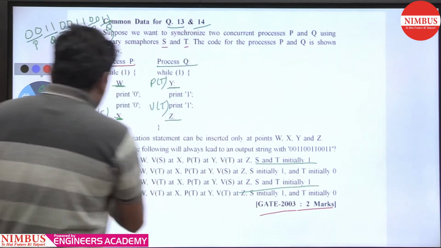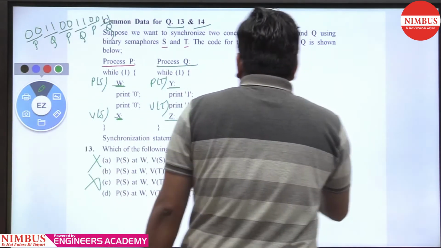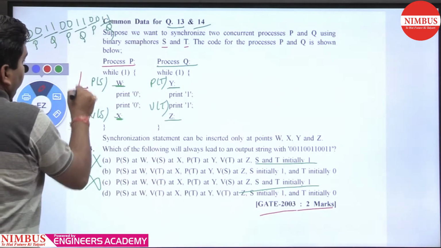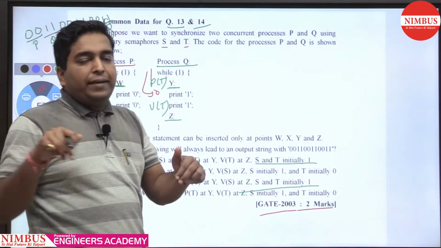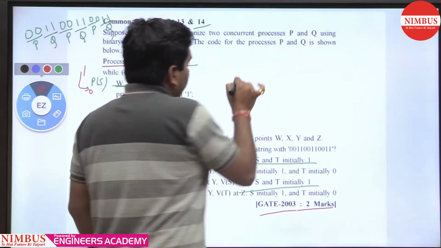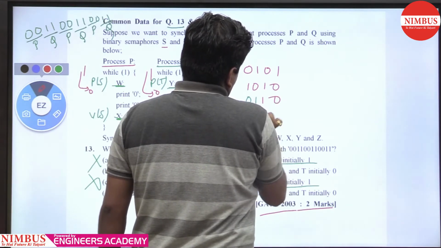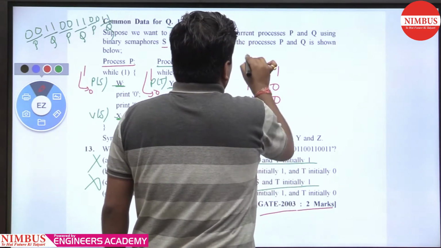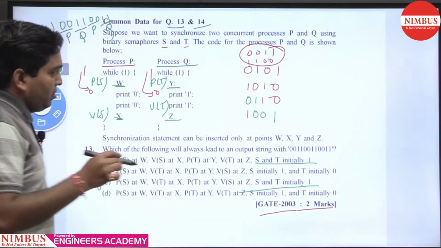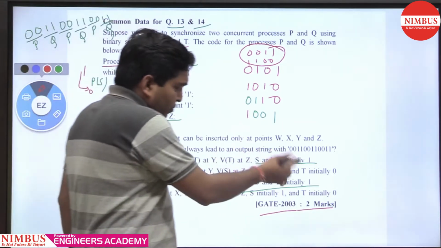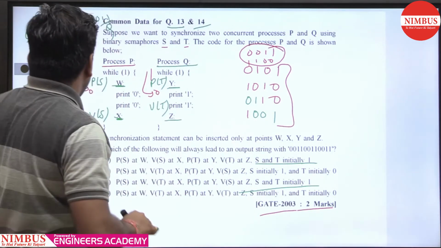So my dear student, these two options can never be part of the answer. Why? Because when S and T are both 1, what will happen? 1 to 0, 1 to 0, then processes P and Q both enter simultaneously, and it will print either this way or that way. I am not denying 0011 or 1100, but that is not guaranteed, because we allow both processes to enter. Getting my point? So whenever S and T are both 1, we get such types of output also. So options A and C are not acceptable.